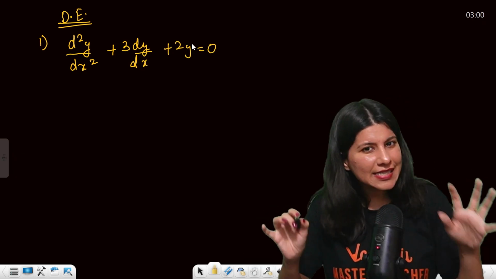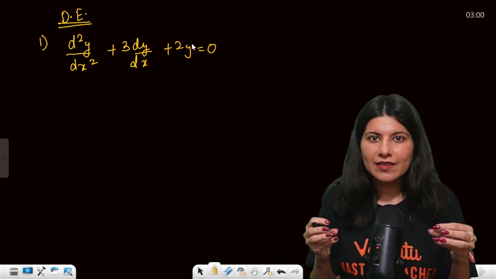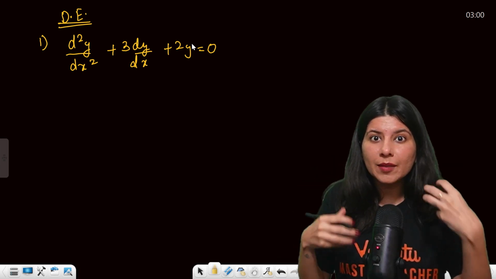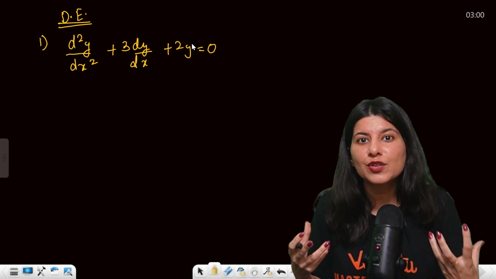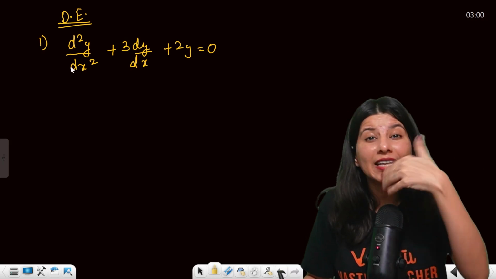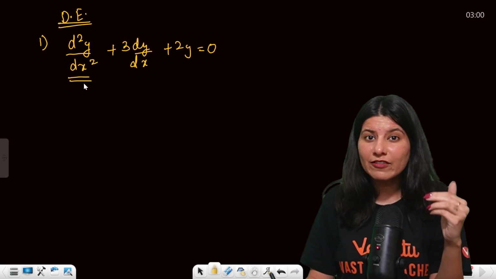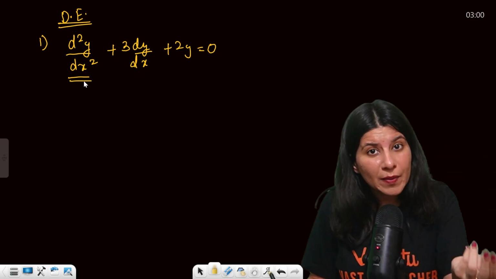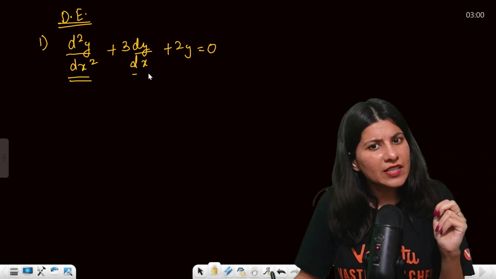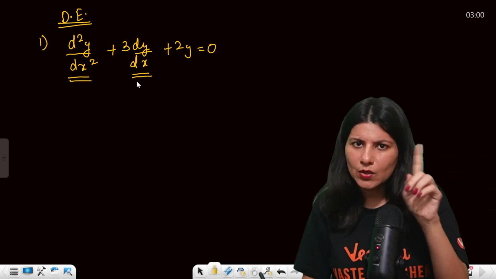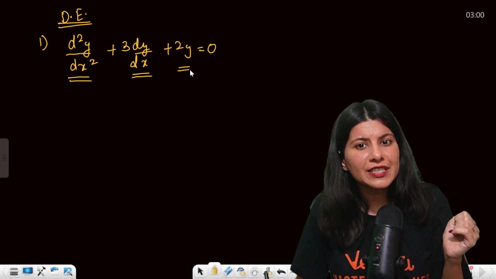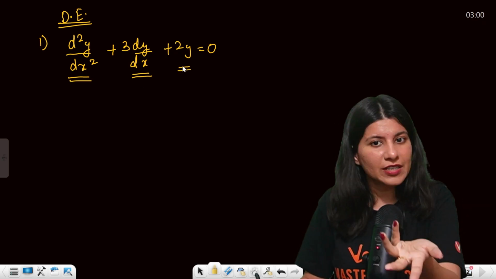Can you see multiple order derivatives here? d2y by dx square means you have differentiated y with respect to x twice, then dy by dx once, and then just 2y equals 0.